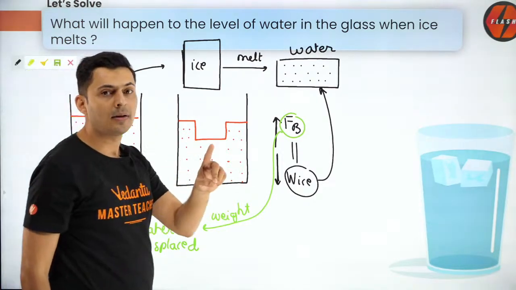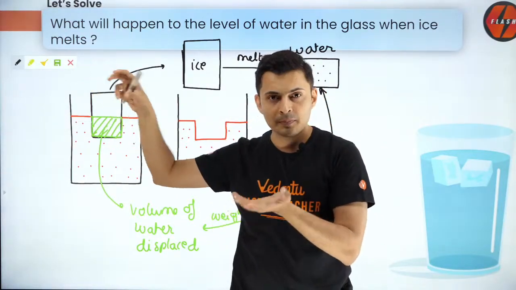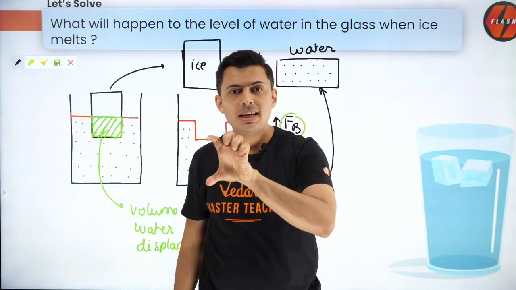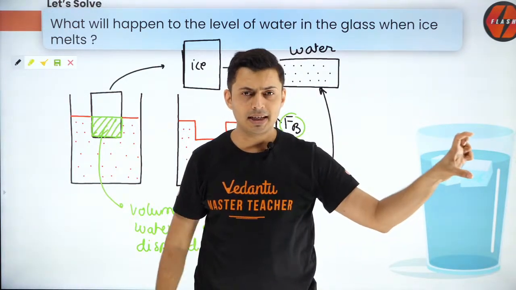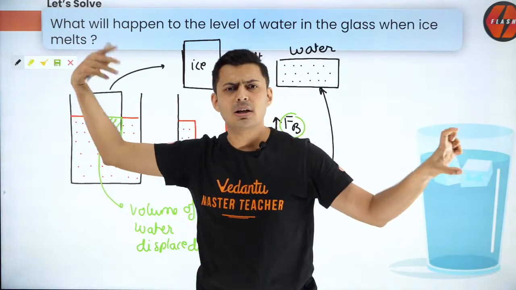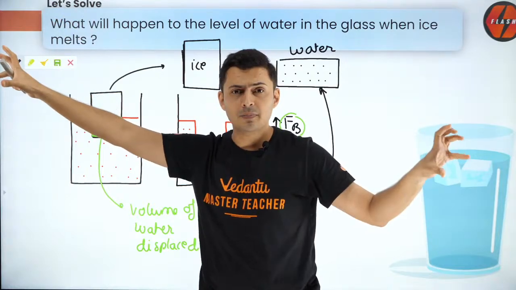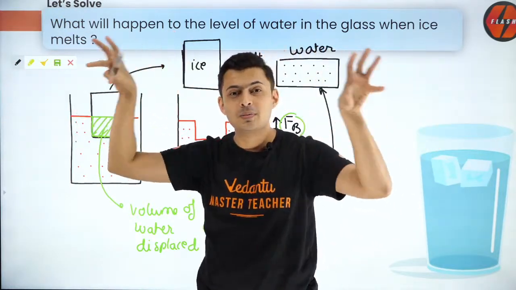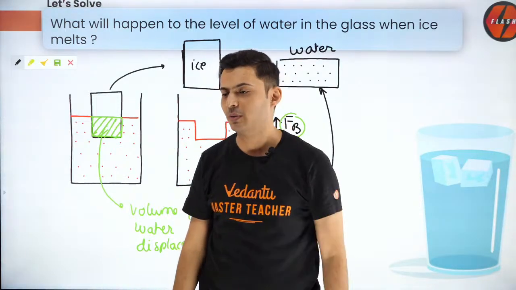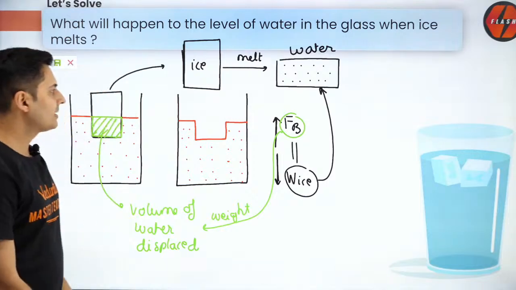So what is the trick? The trick is, remember, always take out that object, see that empty cavity. Now think, in that empty cavity a fluid would be present, and then think whatever object was there, if it does whatever it has to do, melts, freezes, God knows what, then check its weight. And now compare their volumes. If their volumes are the same, then the level will neither go up nor come down. That's all you need to do. So the answer is, it remains the same. That's how you need to solve it.